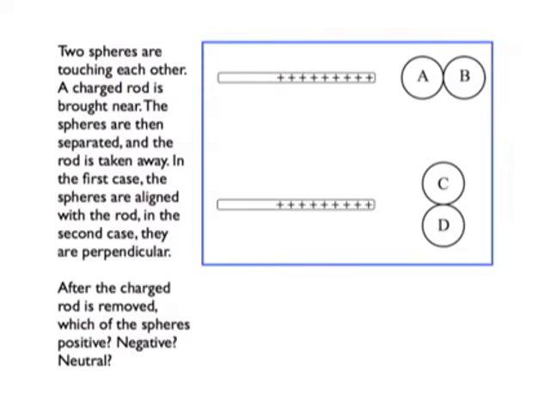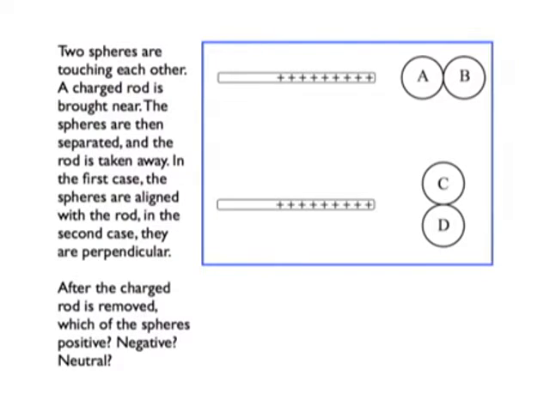So the rod comes in, two spheres are touching each other. The spheres are then separated. Then the rod is moved away. When that happens, you might have residual charges that exist on these spheres. These spheres are conducting, so those charges are free to move.